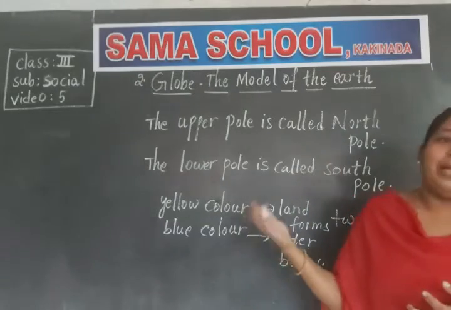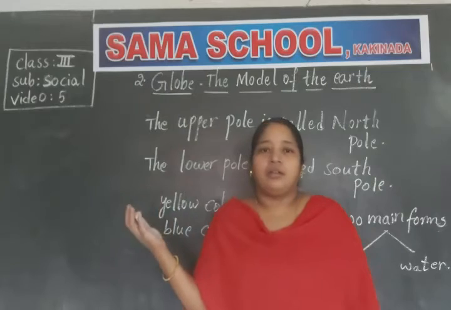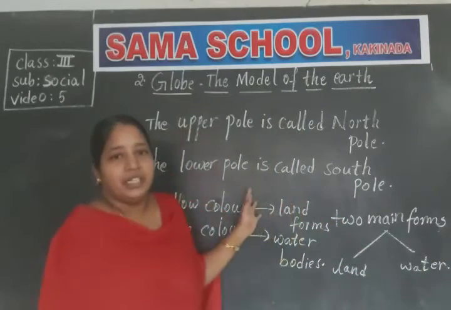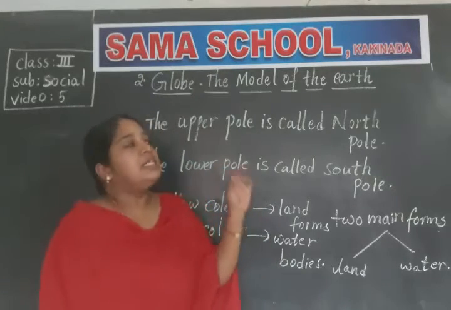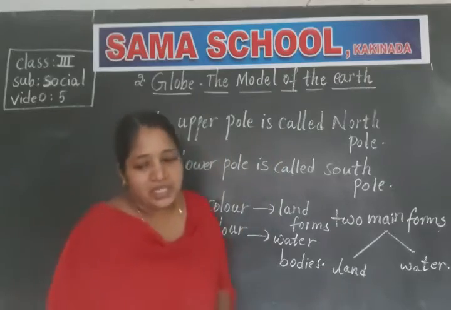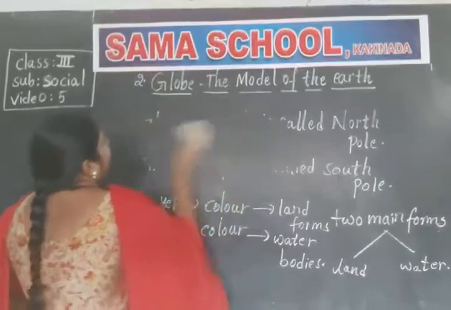So some people made this globe, the model of the earth, to study more about the earth: why we are living on the earth, what is the importance of earth, and what are the things present on the earth. To study all these things, some people made this model of the earth. And the first person who made this model of the earth is